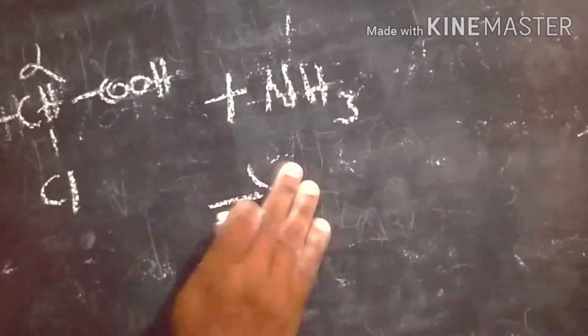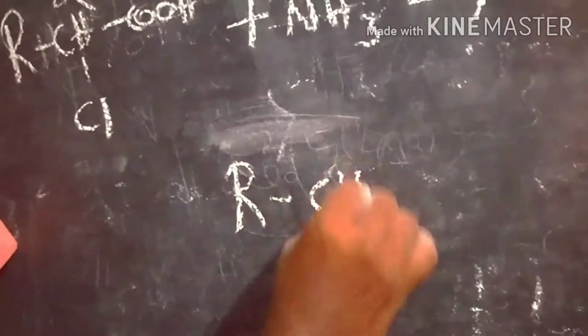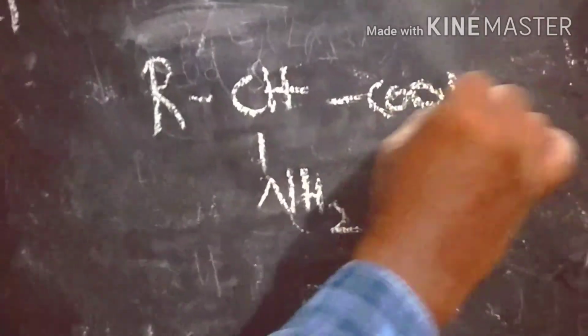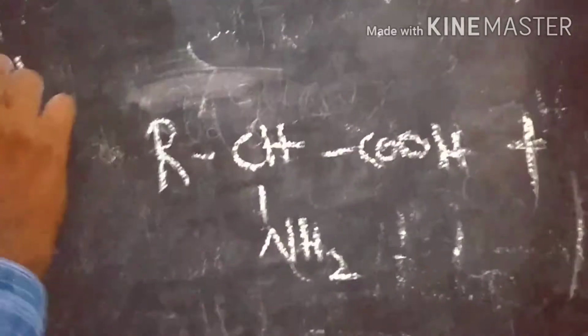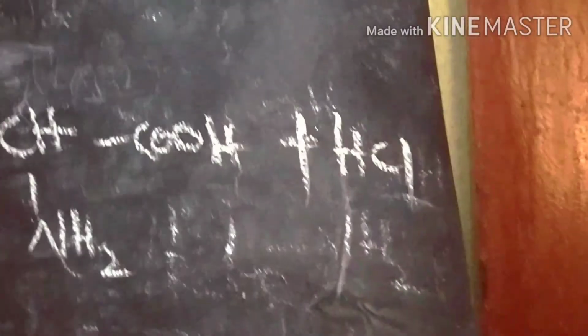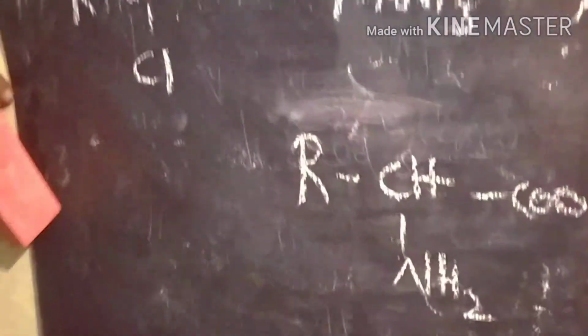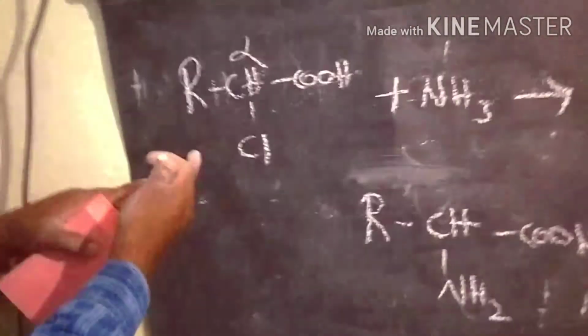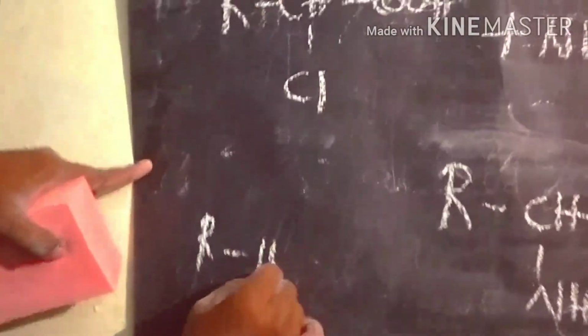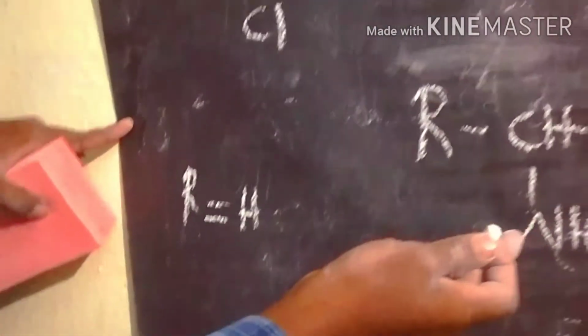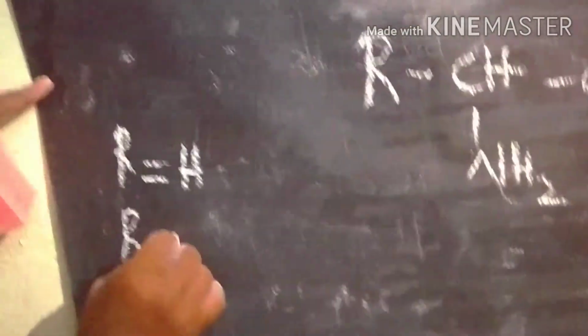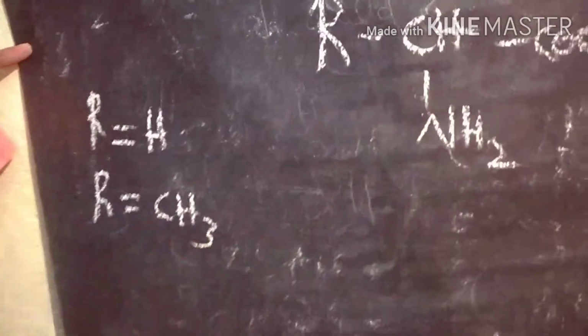So finally we are getting RCH NH2 COOH plus, here H and Cl as HCl. So HCl is the byproduct. If in place of R we substitute H, we are getting glycine. If in place of R we substitute a methyl group, we are getting alanine. So we can prepare various types of amino acids by this reaction.